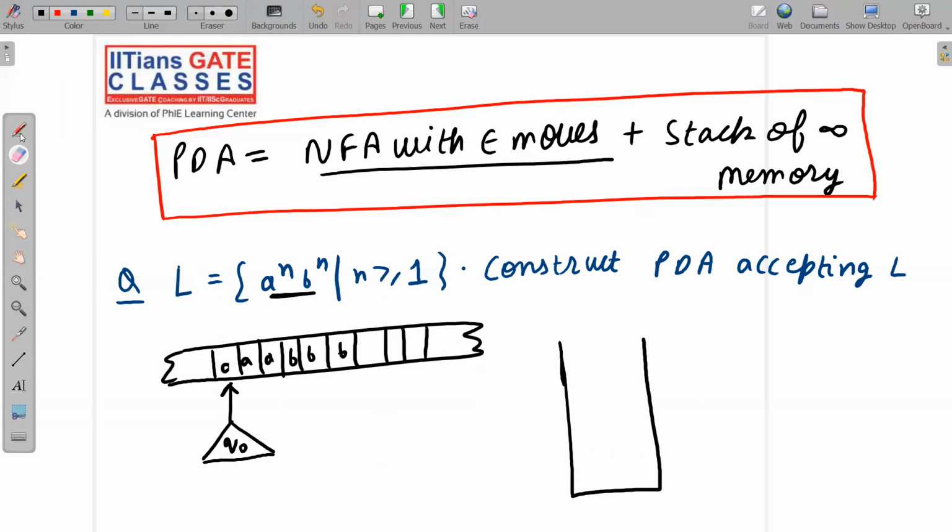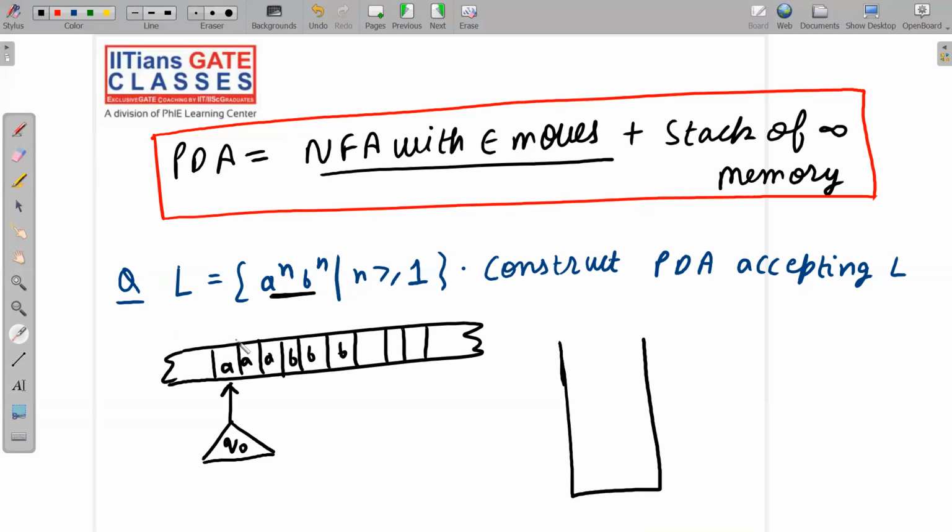That's it. Okay, so let me say it this way. We have 3 A's and 3 B's. See here carefully, we have 3 A's and 3 B's, and we want to accept it. That means we directly want to make comparisons between the number of A's and the number of B's. And if the number of A's and number of B's are equal, then I will say that the string is accepted. Otherwise, it is rejected by the PDA. So how will you construct it? I am giving you just an intuitive idea.